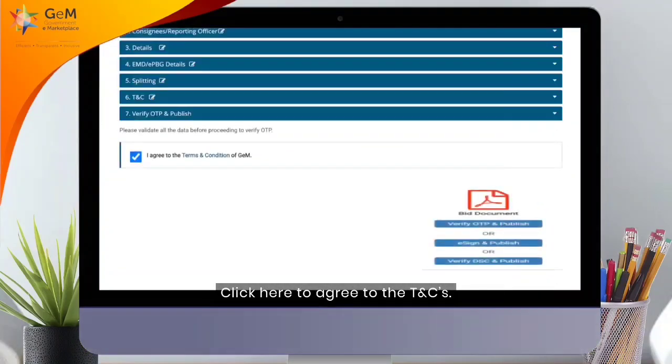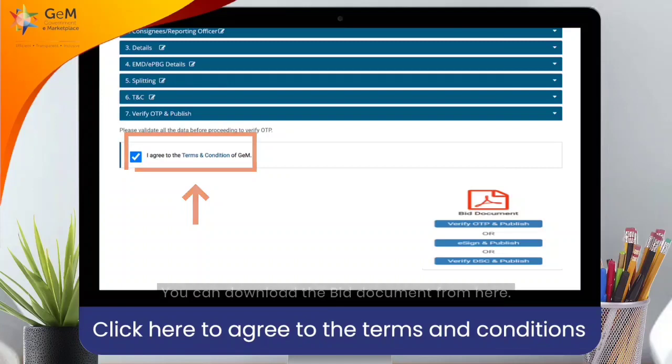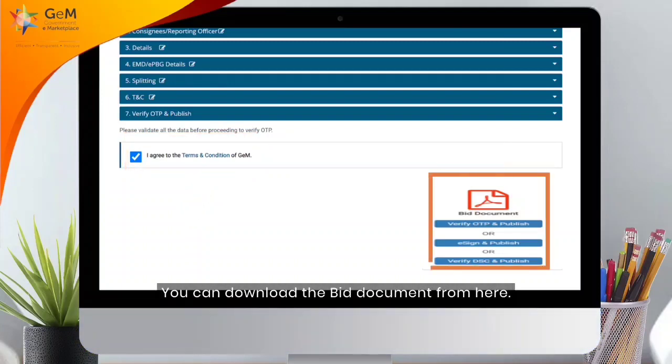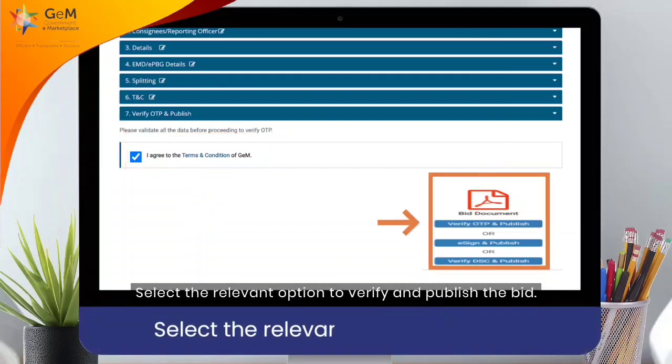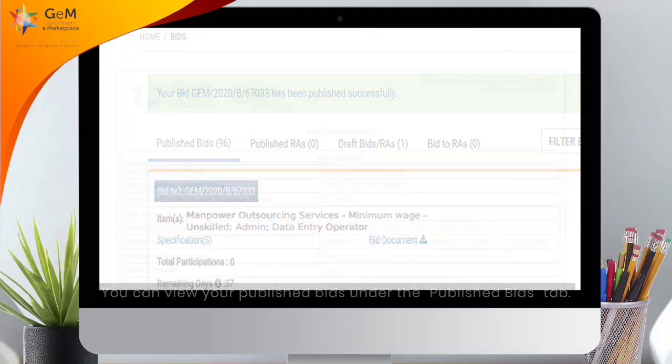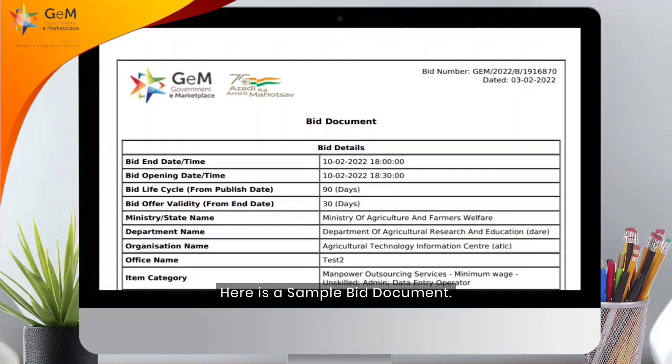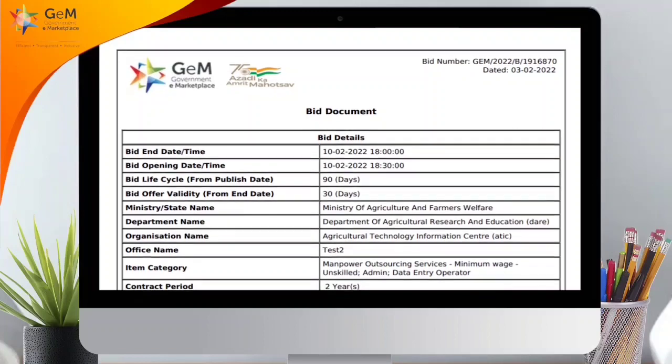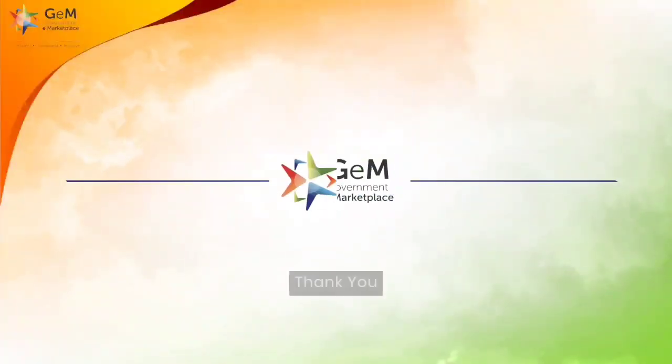Click here to agree to the terms and conditions. You can download the bid document from here. Select the relevant option to verify and publish the bid. You can view your published bids under the Published Bids tab. Here is a sample bid document. Thank you.